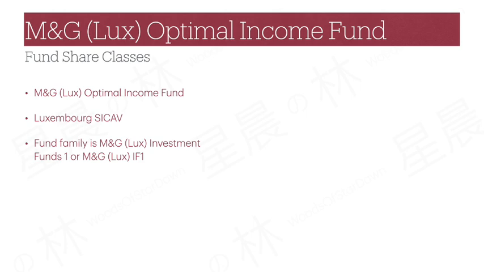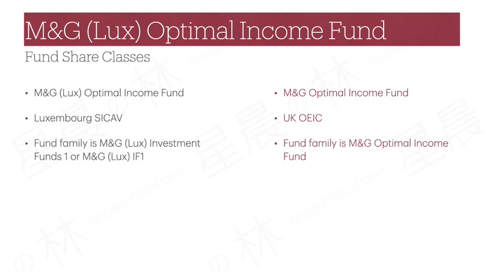This is a Luxembourg domiciled SICAV structure where the fund family is M&G Lux Investment Funds 1 or IF1. There is another M&G Optimal Income Fund that is a UK domiciled OEIC structure, where the fund family is also called M&G Optimal Income Fund. Yes, this is a fund family with only one fund.